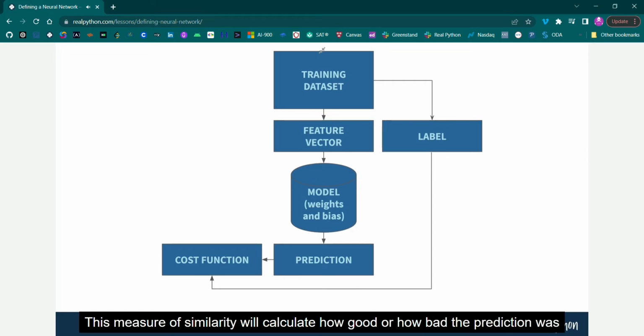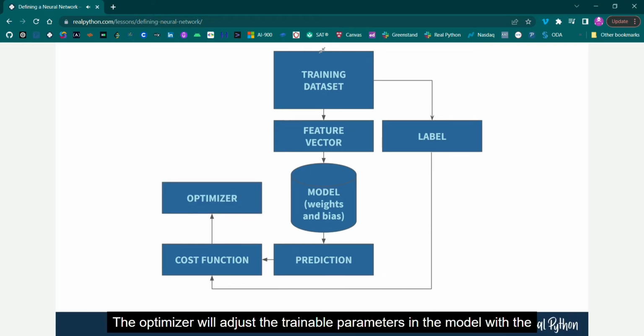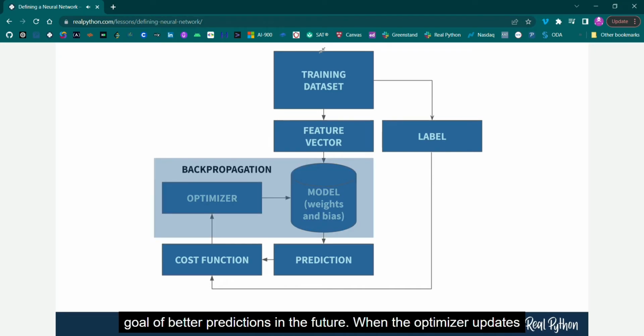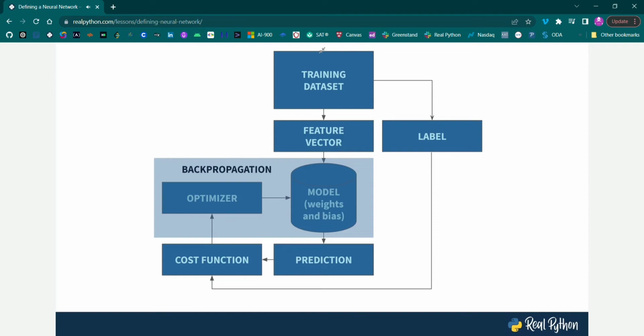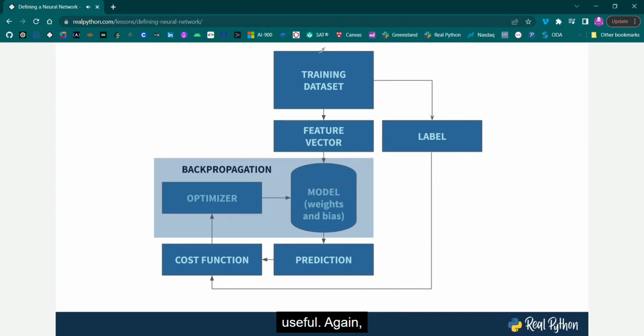This measure of similarity will calculate how good or how bad the prediction was and send the result to an optimizer. And the optimizer will adjust the trainable parameters in the model with the goal of better predictions in the future. When the optimizer updates the trainable parameters, it completes a loop that starts over with the input layer receiving the next feature vector in the dataset. And this is called backpropagation. And this loop of updating the trainable parameters is what makes neural networks useful.